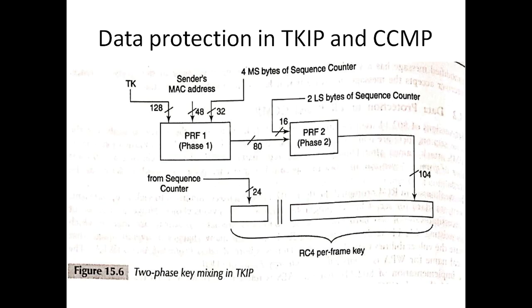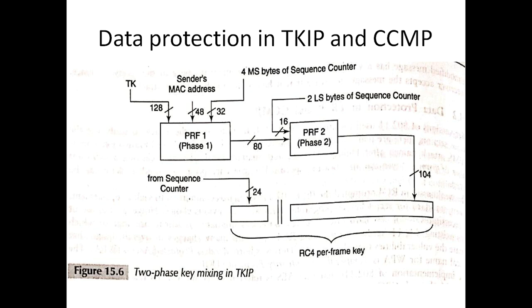To overcome this, we are going to see the data protection in TKIP and CCMP, that is two-phase key mixing in TKIP. Here is a figure. There are two phases we are going to use: one is PRF1, phase 1, and PRF2, phase 2.